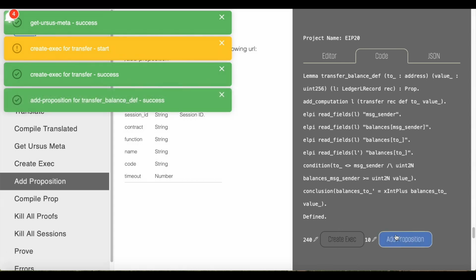We have successfully developed a mathematical model that represents the transfer function under specific conditions. Now we can verify correspondence of the contract code to this model using the Coq proof assistant built into UrsusOnline. And if we get formal proof, that means the code corresponds to the designed model 100%. In other words, the program behaves as intended in any possible case, irrespective of the variables' values. Let's compile the formulated property.